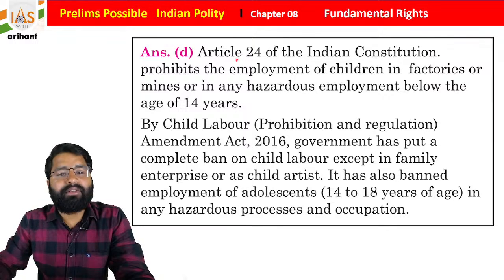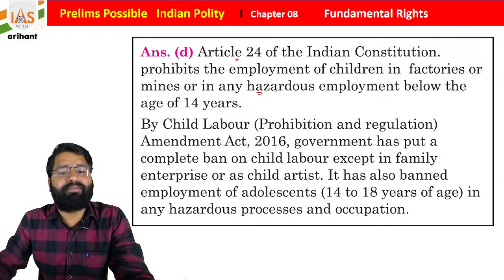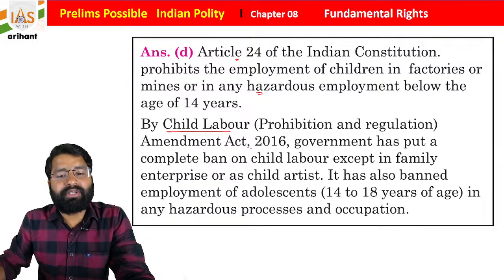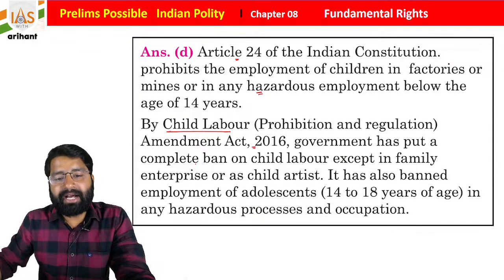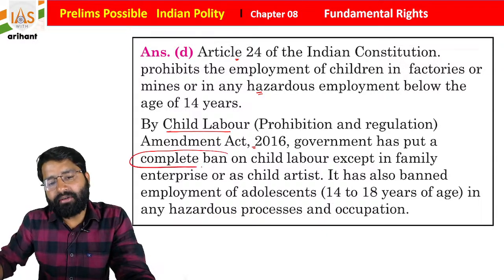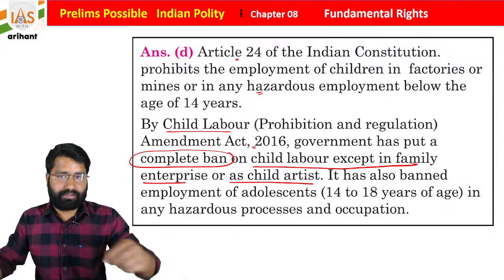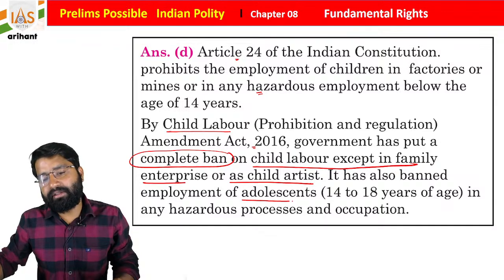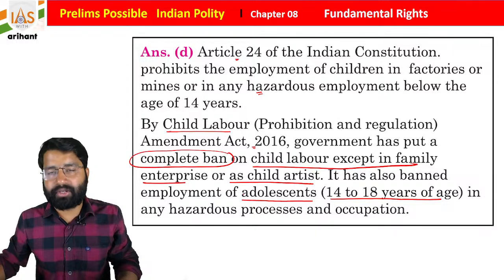Article 24 of the Indian Constitution prohibits the employment of children in factories and mines or any hazardous employment below the age of 14 years. The Child Labor Prohibition and Regulation Act was amended in 2016, and the government has put a complete ban on child labor except in family enterprises or as a child artist. It has also banned the employment of adolescents aged 14 to 18 years in hazardous processes and occupations. I hope you understand it.